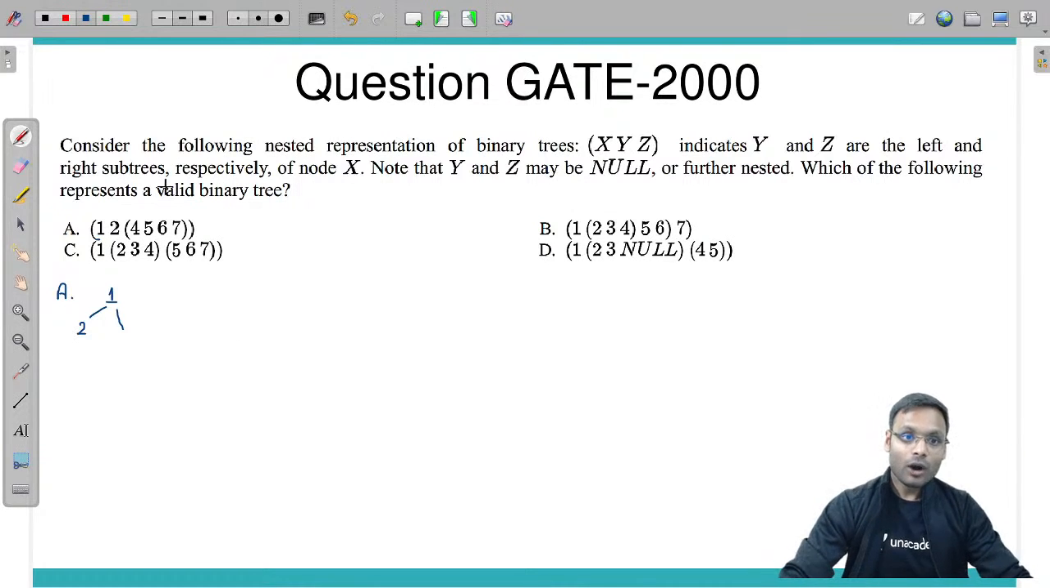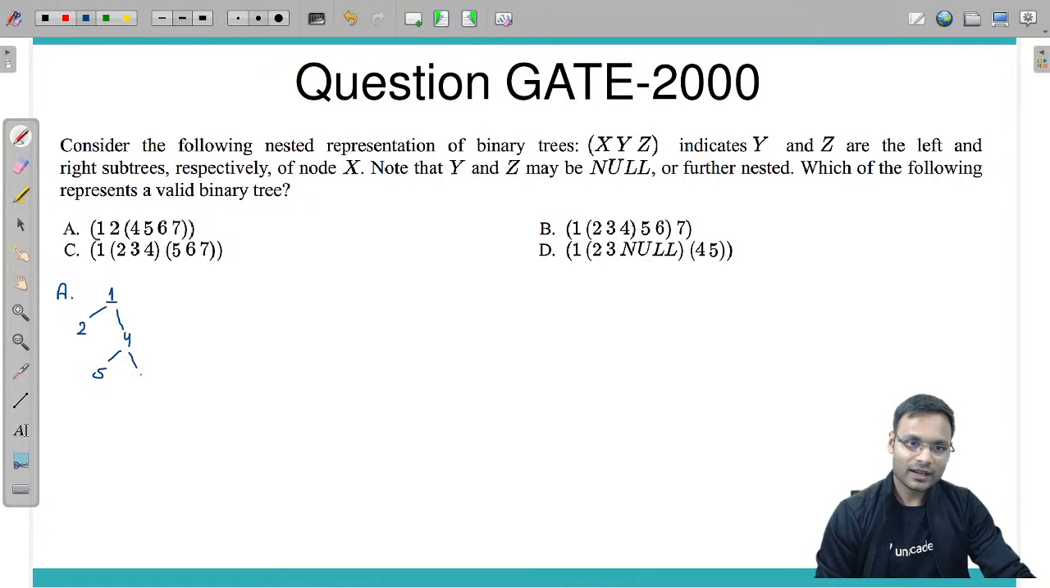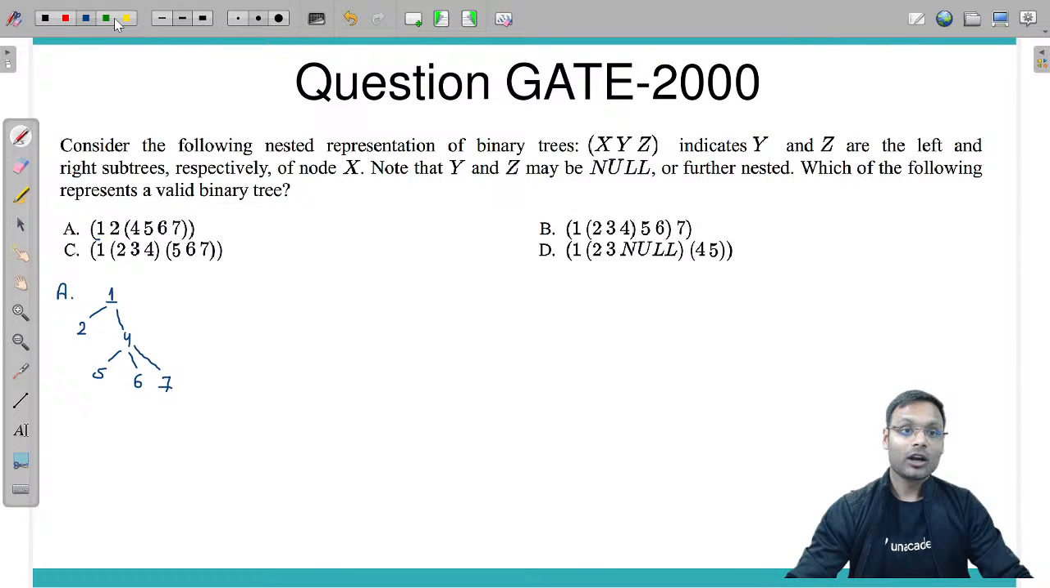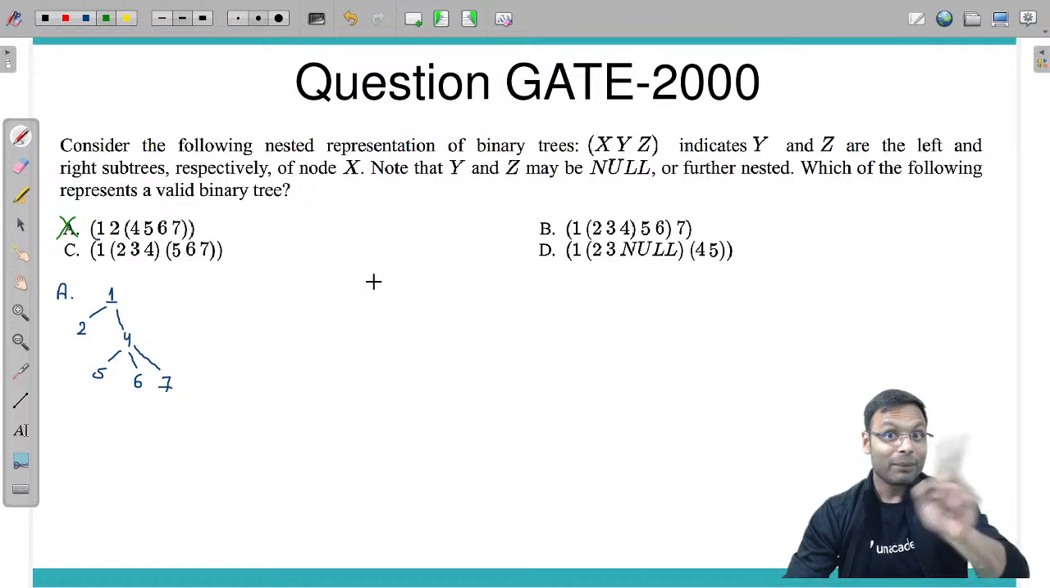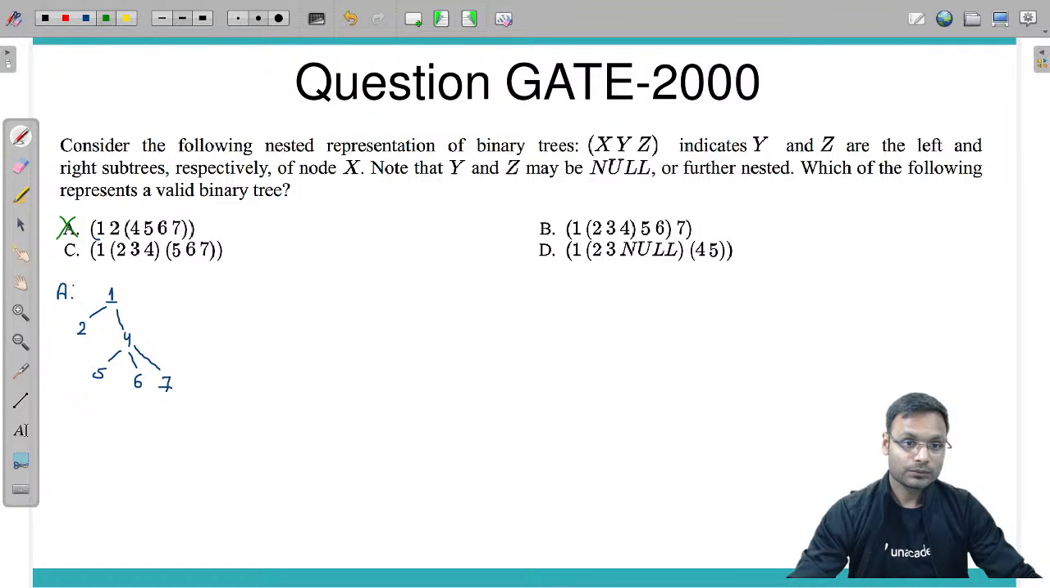Among this right subtree, the first value in the bracket is 4, so 4 is the root. The next value 5 is the left subtree, and the next value 6 is the right subtree. Oh, another child is given, 7 is also given, which means it's not a binary tree. Option A is wrong. Of course not. Let's go for option B.